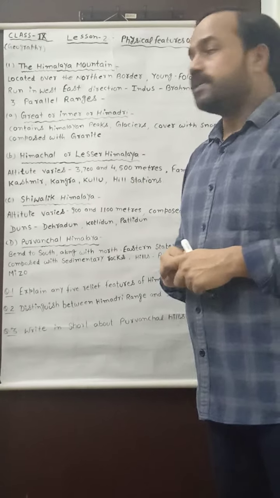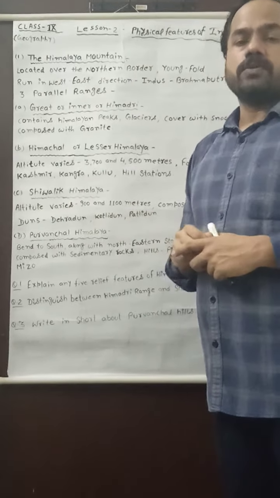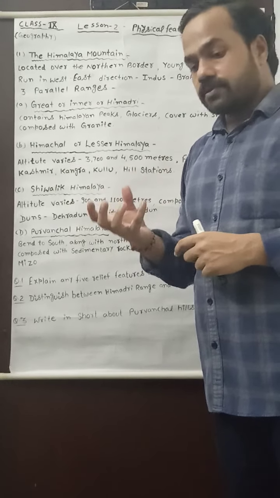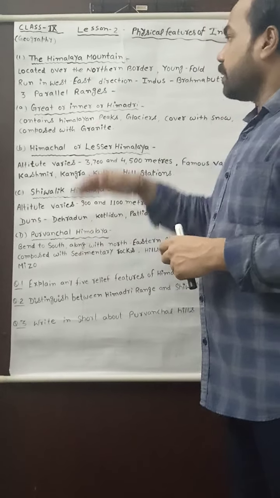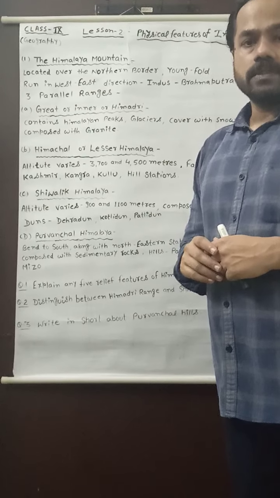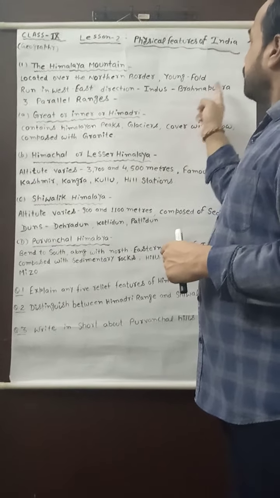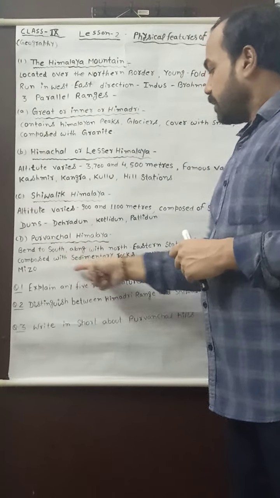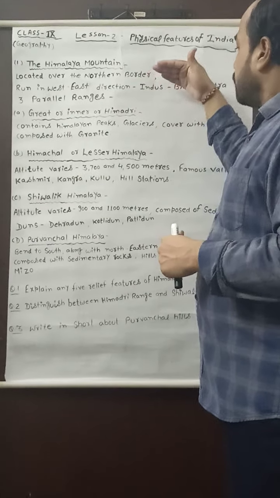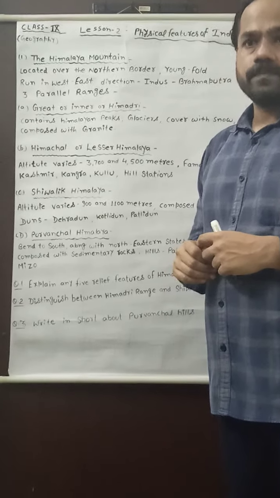Means, if we discuss the Himalayan mountain, we find its features from Himadri to Purvanchal Himalaya. And we also see that this Himalayan mountain is a type of young mountain. Why? Because the formation of the Himalayan mountain is running continuously.